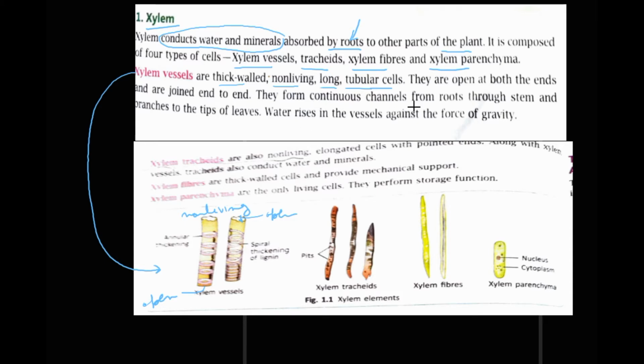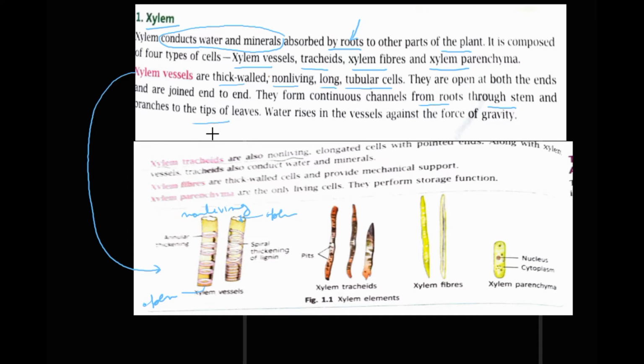They form continuous channels from the roots through the stem and to the branches and to the tips of the leaves, right?